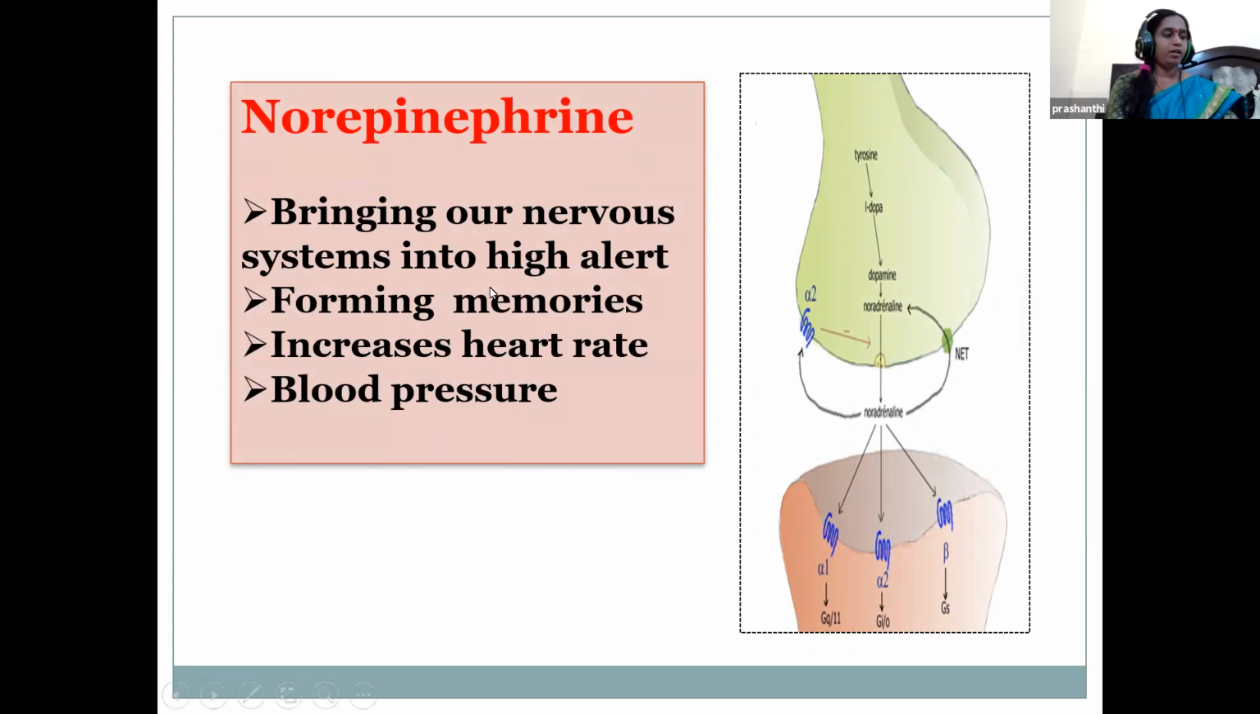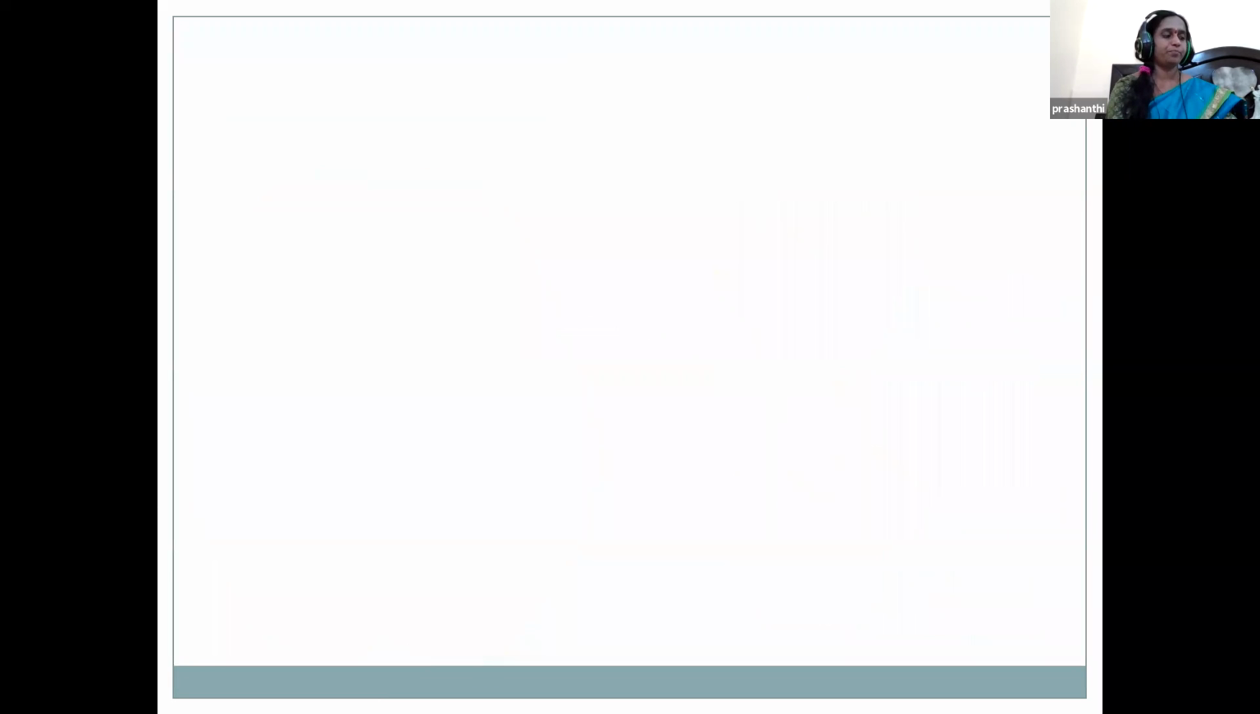Norepinephrine. This is both a hormone and a neurotransmitter. It keeps our nervous system on high alert always. So we can say that norepinephrine increases alertness. It also forms memory. It increases the heart rate and also increases the blood pressure.